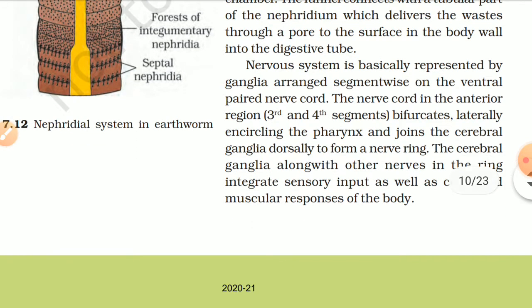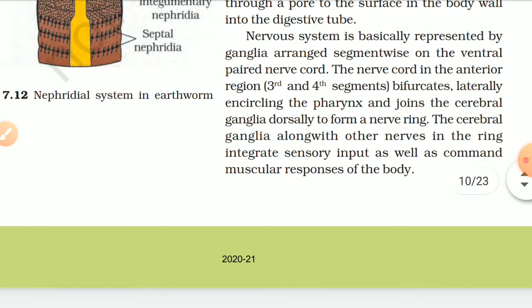The nervous system is basically represented by ganglia arranged segment-wise on the ventral paired nerve cord. The nerve cord in the anterior region, third and fourth segment, bifurcates laterally, encircling the pharynx and joins the cerebral ganglia dorsally to form a nerve ring. The cerebral ganglia, along with other nerves in the ring, integrate sensory input as well as command muscular responses of the body.